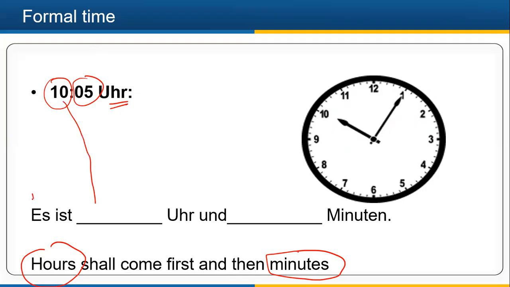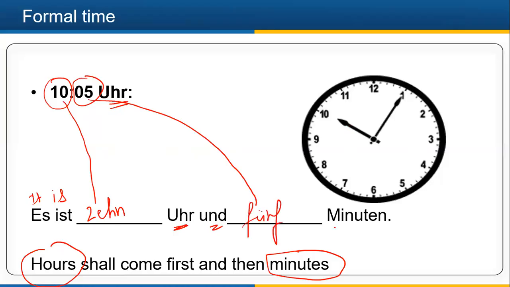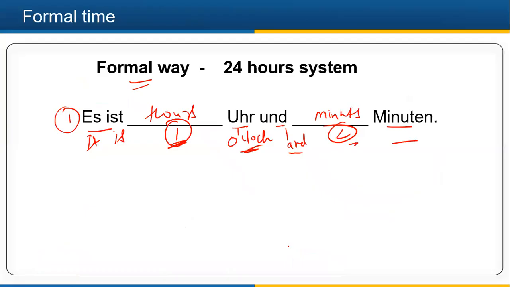So here the hours are 10. Es ist 10 Uhr und 5 Minuten. It is 10 o'clock and 5 minutes. Hours I have written first and then minutes.